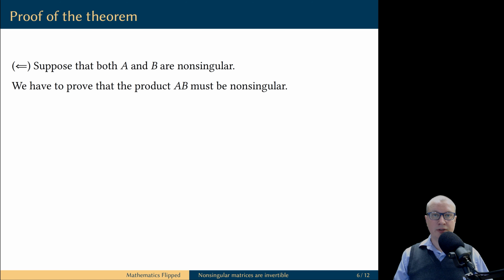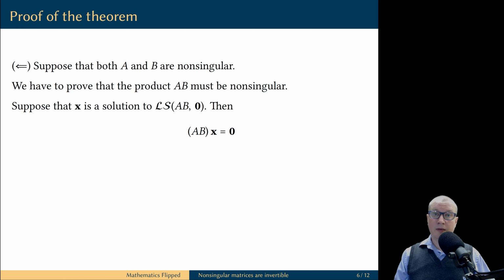In the opposite direction, we are going to assume that we have non-singular ingredients. Let's look at the homogeneous linear system with AB as the coefficient matrix. And let's take any solution of this linear system, a vector x. We know that every homogeneous linear system is consistent, therefore there is at least one solution. Then, using our matrix vector product notation, it means matrix AB multiplied by the vector x is equal to the zero vector, which is the vector of constants in the homogeneous system.